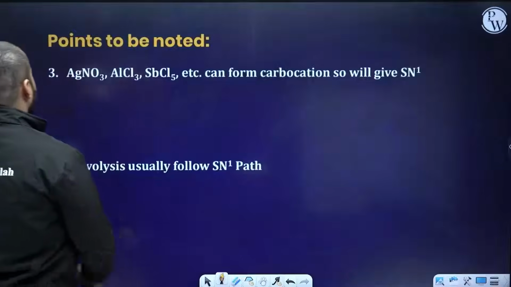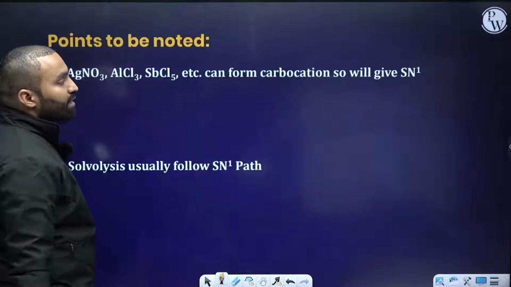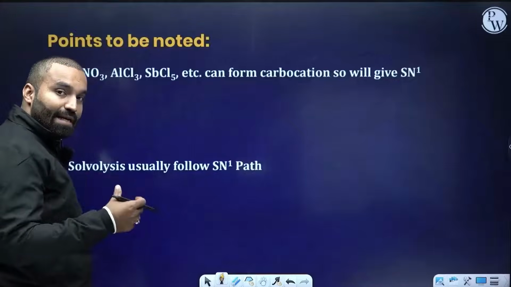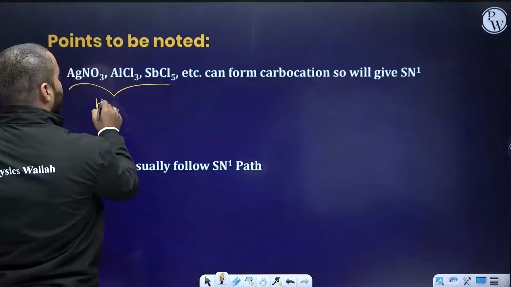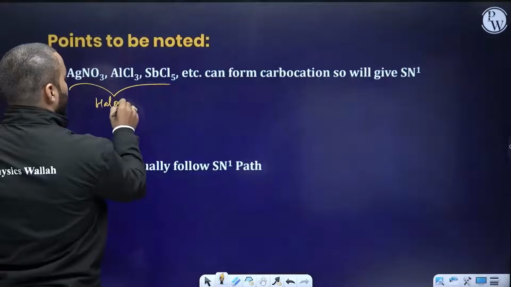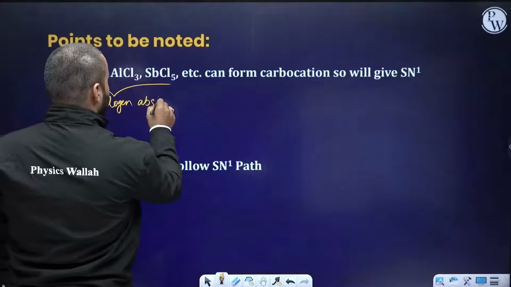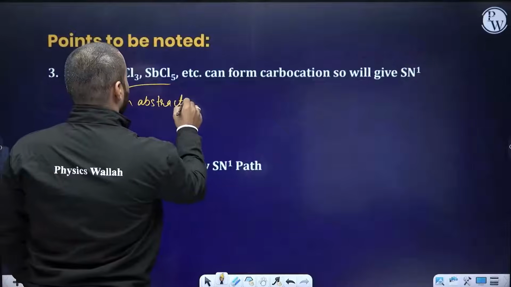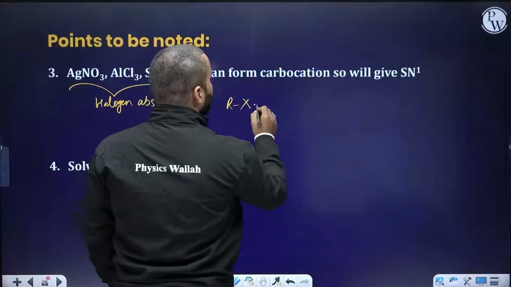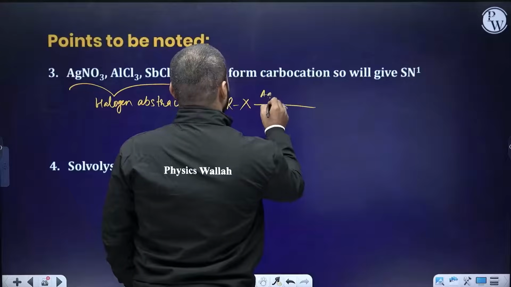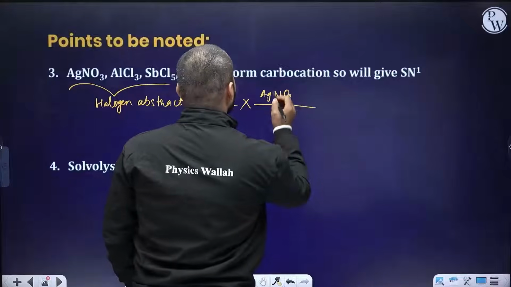The third point is AgNO3, AlCl3, they are also candidates which remove halogen. They are all known as halogen abstractors. They abstract halogen. For example, I have RX, react with any one of these, AgNO3. Generally, we use AgNO3.